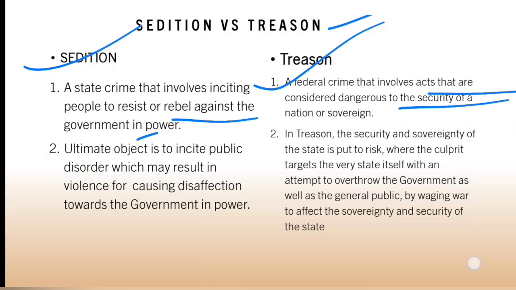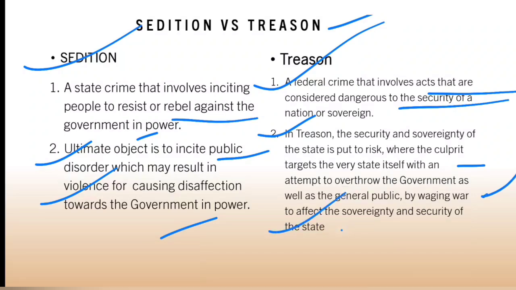The ultimate object of sedition is to incite public disorder which may result in violence, causing disaffection towards the government in power. On the other hand, in treason, the security and sovereignty of a state is put to risk, where the culprit targets the very state itself with an attempt to overthrow the government as well as the general public by waging war to affect the sovereignty and security of India.